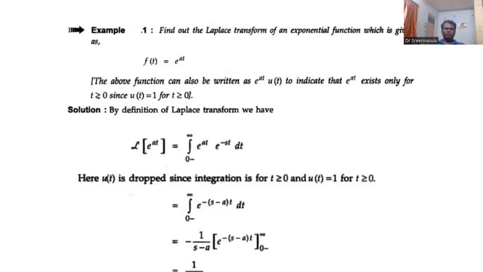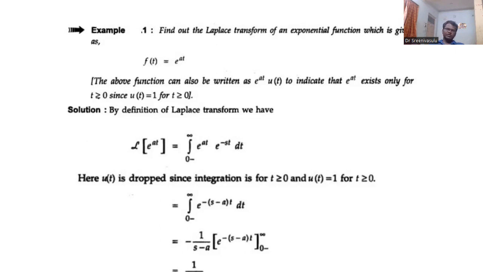Now, we know about u of t. U of t is equal to 1 for time t greater than or equal to 0, and it is 0 otherwise. Now, if we write the Laplace transform of f of t, that is the Laplace transform of e power at u of t, integral, usually it is from minus infinity to plus infinity, e power at u of t e power minus st into dt.